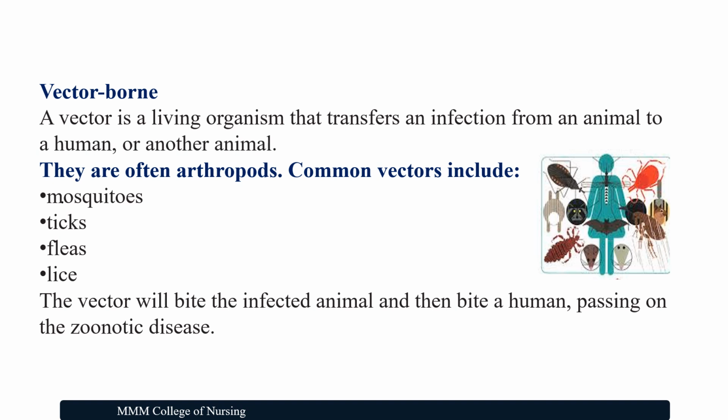Through vector-borne transmission, a vector is a living organism that transfers an infection from an animal to a human or another animal. They are often arthropods. The common vectors include mosquitoes, ticks, fleas, lice. Through these also, zoonosis can be transmitted. The vector will bite the infected animal and then bite a human, transmitting the infection, that is the microorganism, which then exhibits as a zoonotic disease.